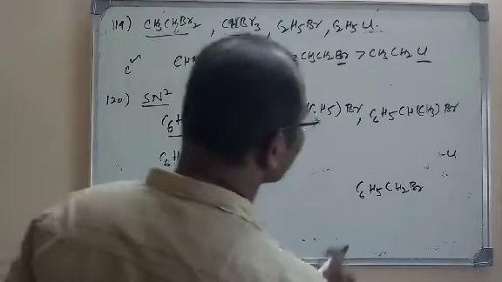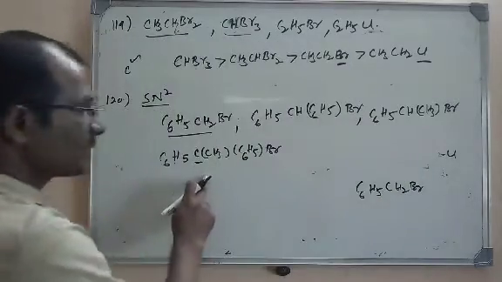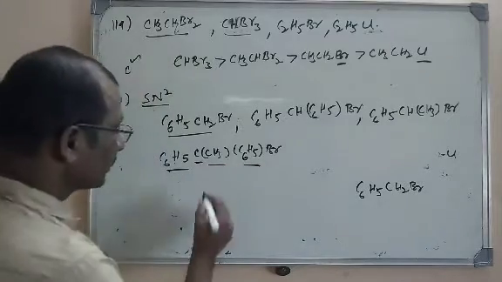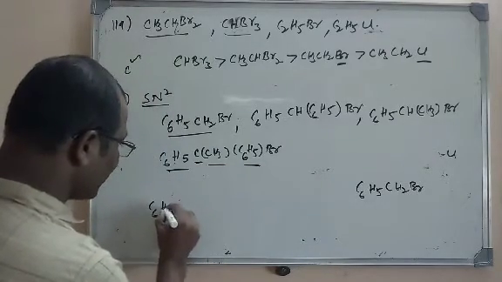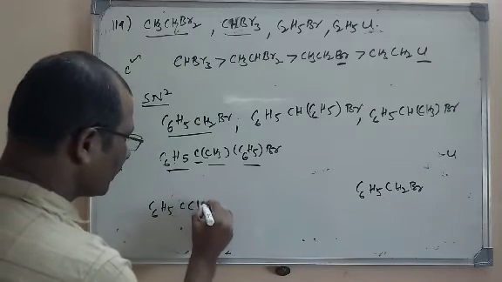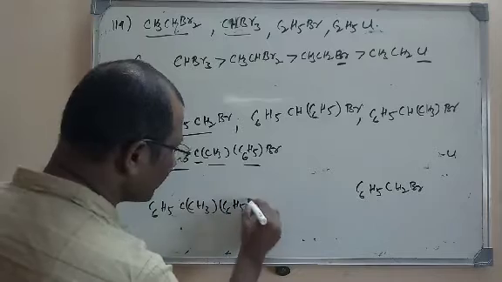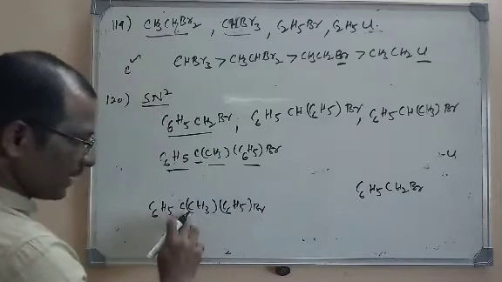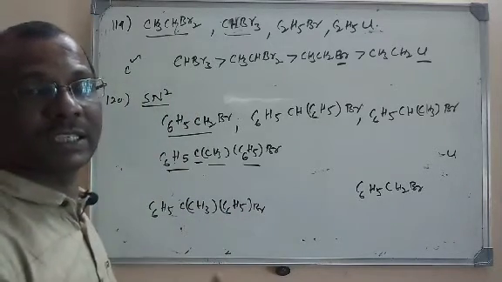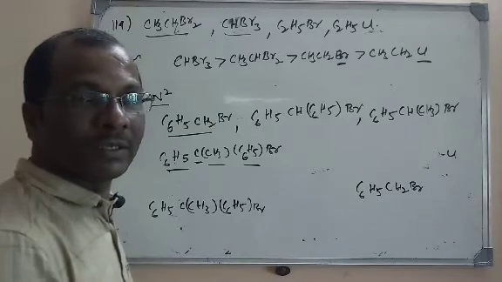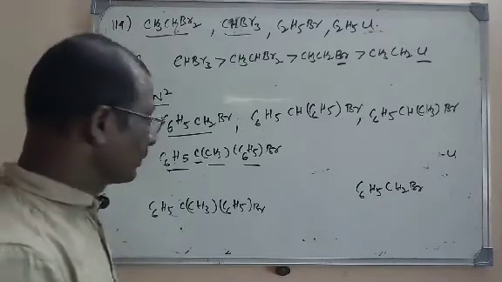Let us find the least reactivity. Least reactivity is found in this molecule because here three substituents are there. So here it is least reactive, that is C6H5CH3C6H5Br. Why? Because three substituents are there. More the alkyl groups, more will be the steric hindrance, and lesser will be the tendency to undergo SN2 reaction.